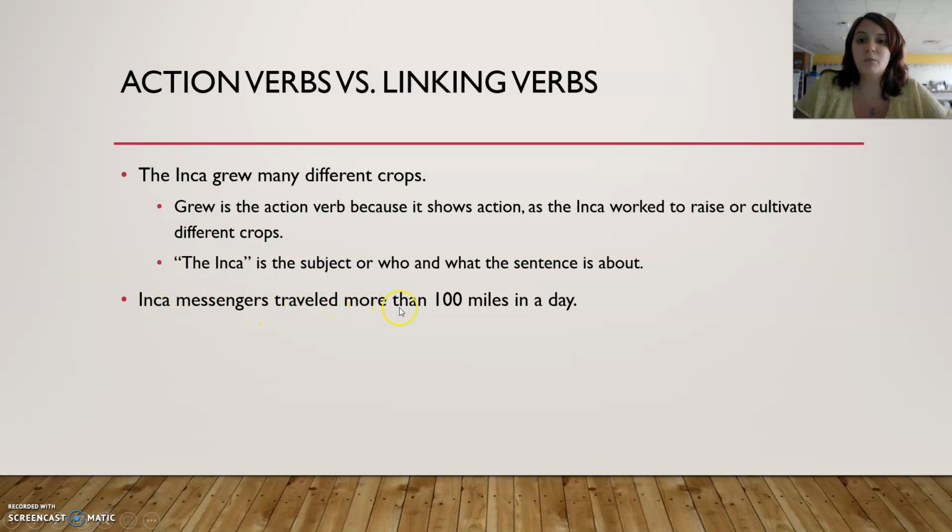Inca messengers traveled more than 100 miles in a day. Well, if we look at this one, this has another action in it. The action verb is traveled because that's what's happening. And our subject is the Inca messengers. That's who that sentence was about.